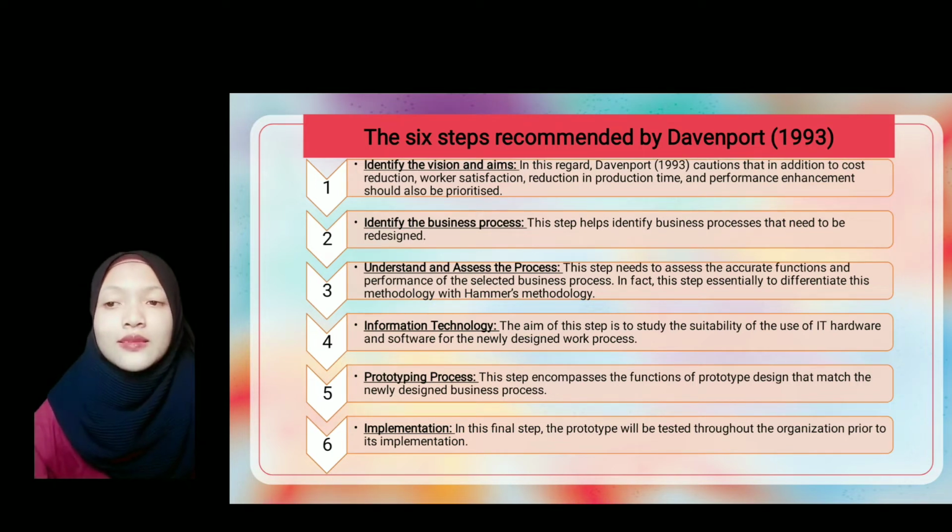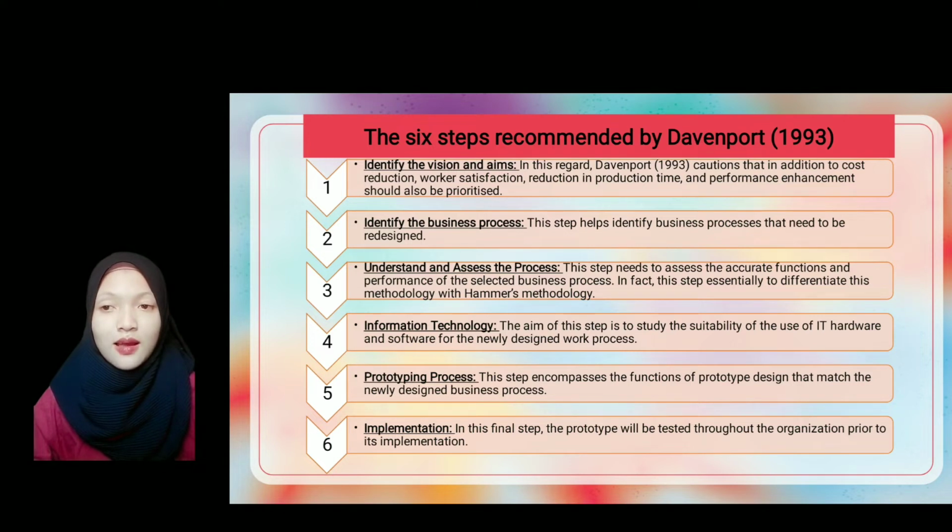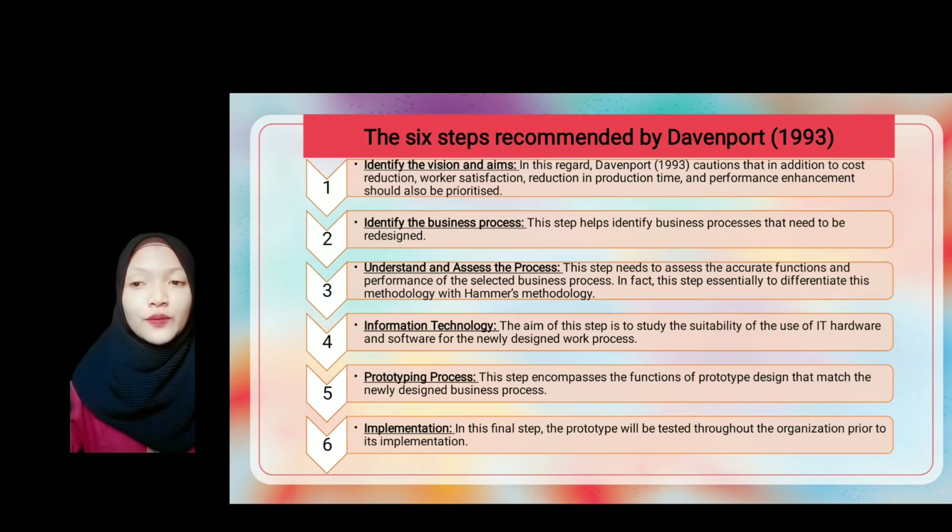Step 3. Understand and assess the process. This step needs to assess the accurate function and performance of the selected business process. In fact, this step essentially differentiates this methodology with Hammer's methodology. Step 4. Information technology. The aim of this step is to study the suitability of the use of IT hardware and software for the newly designed work process.